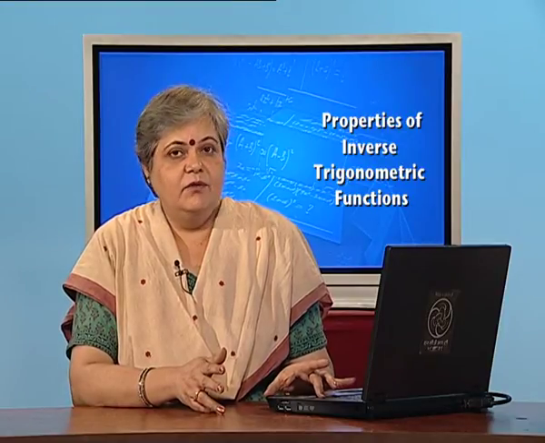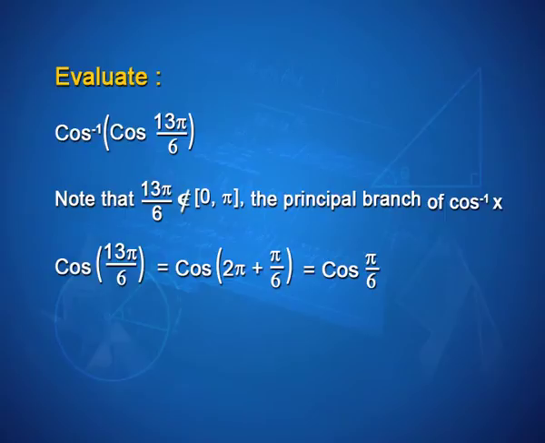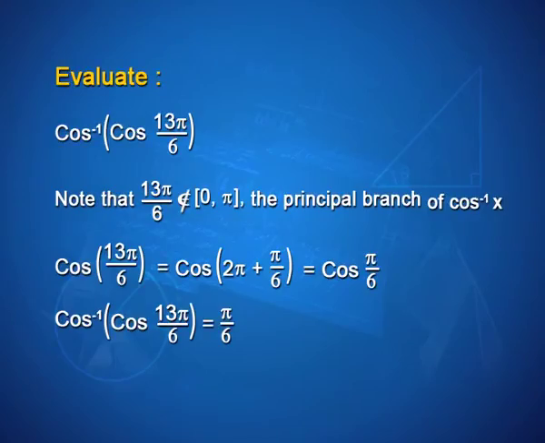But at the same time, we have learned that 13 pi by 6 can always be written as 2 pi plus pi by 6, and cos of 2 pi plus theta is cos theta. Cos of 2 pi plus pi by 6 is nothing but cos pi by 6. We learned all of this in grade 11, and now we are ready to say that cos inverse of cos 13 pi by 6 is the same as pi by 6. So, you may need these relations and conditions as we progress further as well, but this itself can be an important 1 mark question for you.